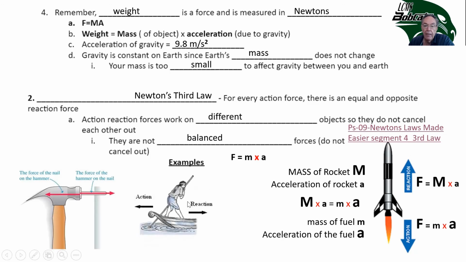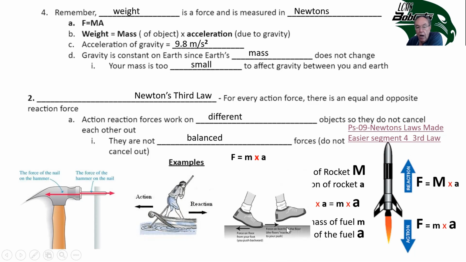When you row or you push, the action is this man pushing with this stick. The reaction is the boat going forward in the opposite direction. When you walk, the action is your foot pushing backwards. The reaction is the floor pushing you forward. That's why you push back when you walk.